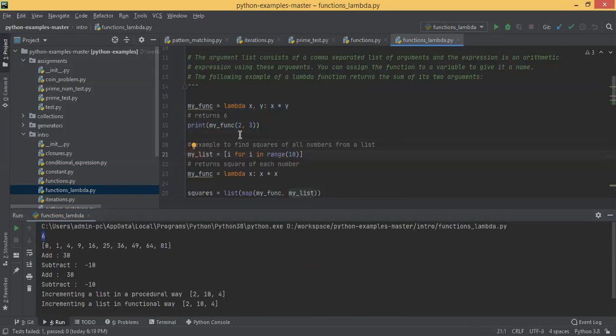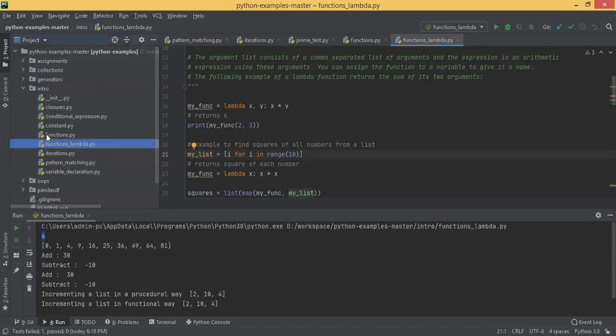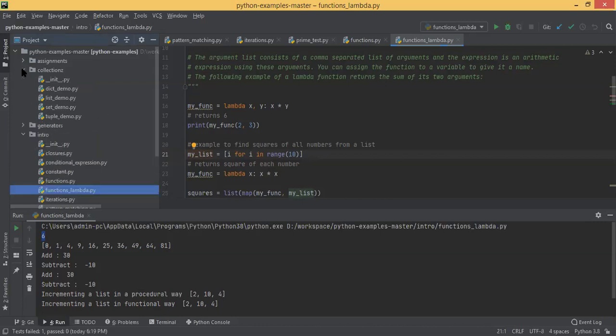Then post that, here we have defined my list. This is a different type of syntax, called comprehension. We'll come to that in the collection chapter.